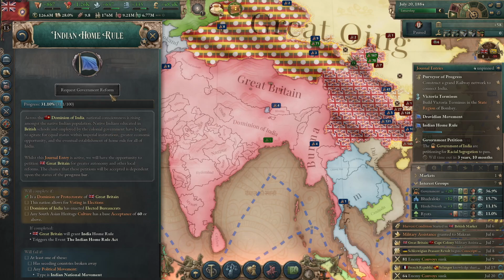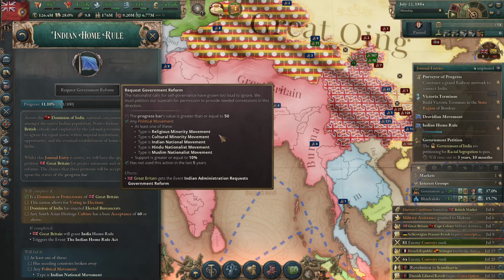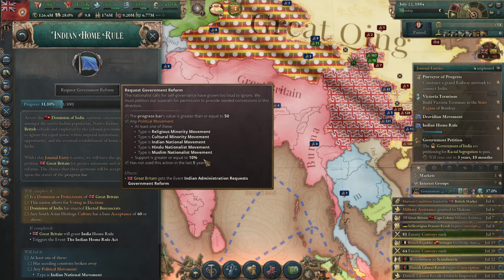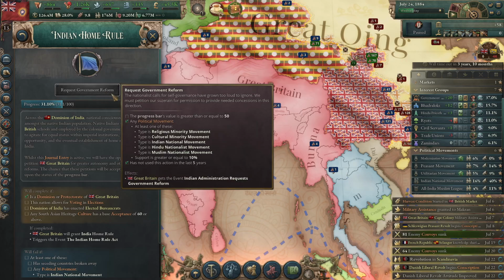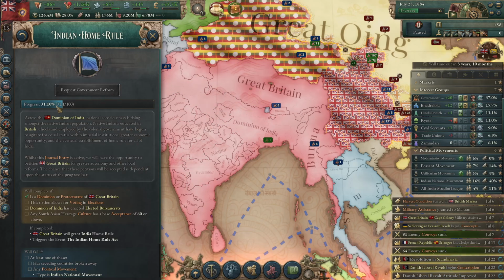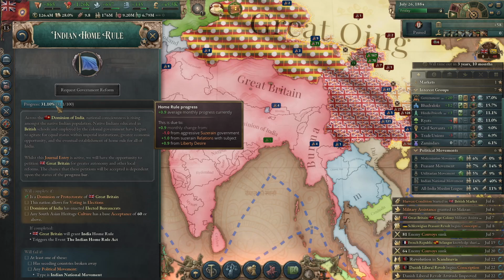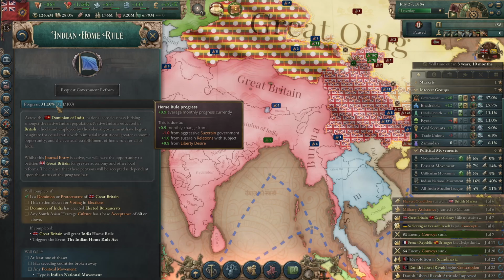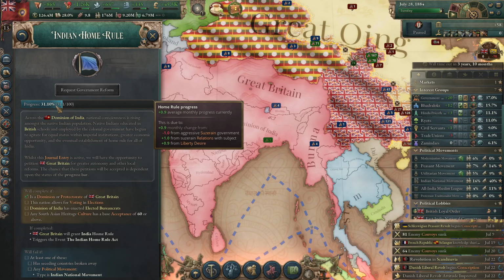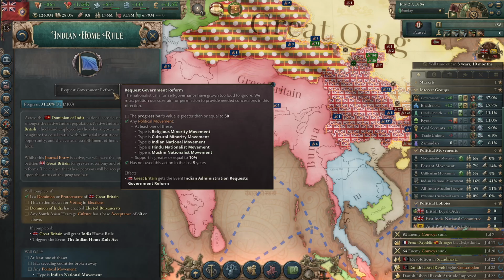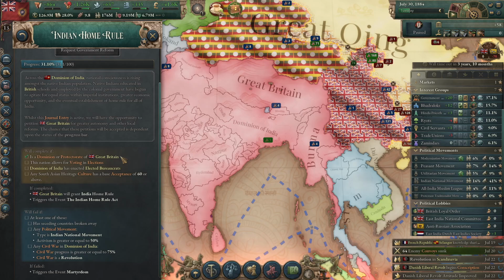So, we have this request government reform button here. We have a nationalist movement, the Indian National Movement, with greater than 10% support, which we do. It's got 16% support. And if we haven't done this in the last 5 years, the progress bar needs to be greater than 5%. So, we're getting 0.9 average monthly progress, -1 from aggressive suzerain government, and +1 from suzerain relations with subject. That's our relations with Great Britain. When we hit this button, they'll get an event called the Indian Administration Requests Government Reform. So that'll be interesting. We'll see how that goes.